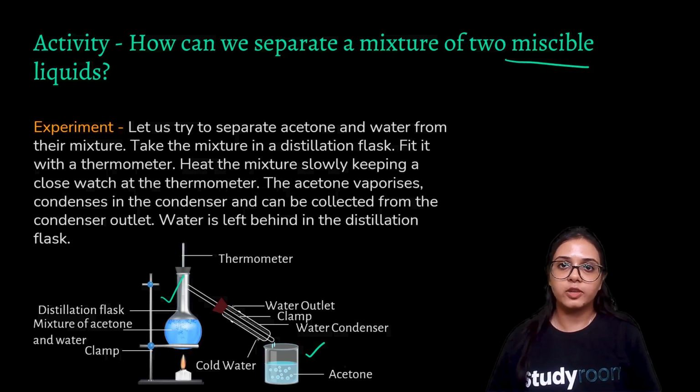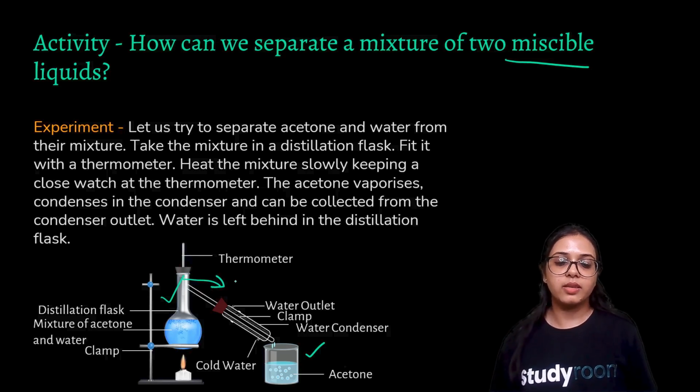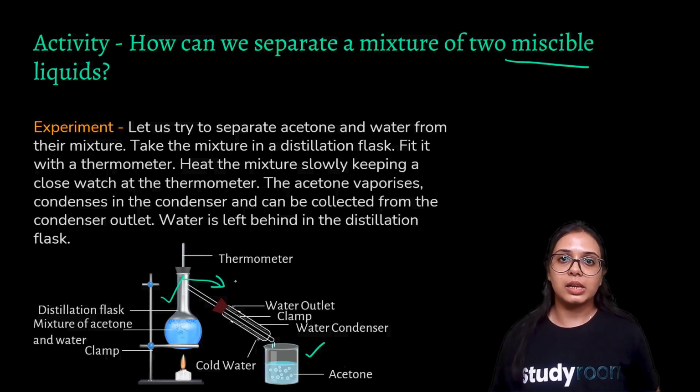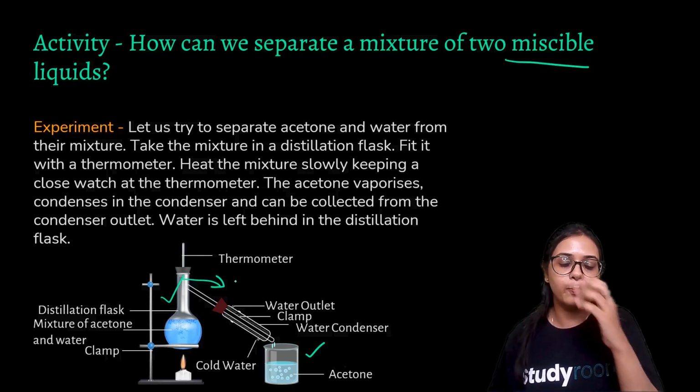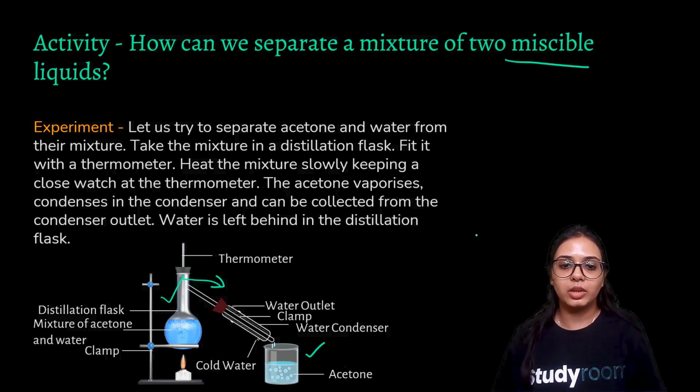So acetone boils first, alright, it is boiling, and since this is blocked here by the thermometer, the vapors will naturally go in this direction, to the water clamp outlet. This is a water condenser. So in the condenser, through the process of condensation, the vapors of the acetone are converting back into the liquid stage, and since the mouth of the condenser is opening into another beaker, we are getting